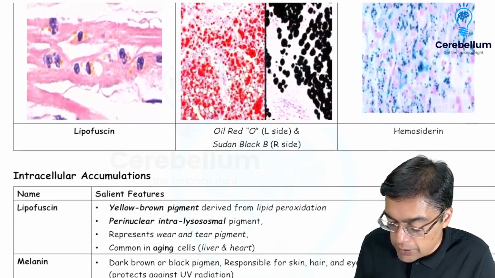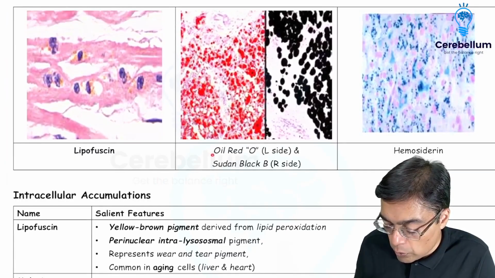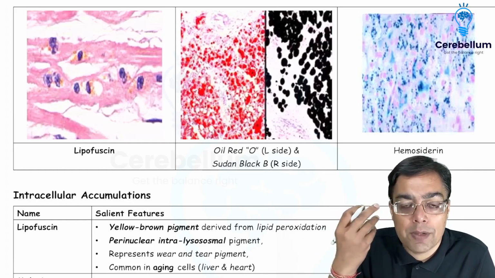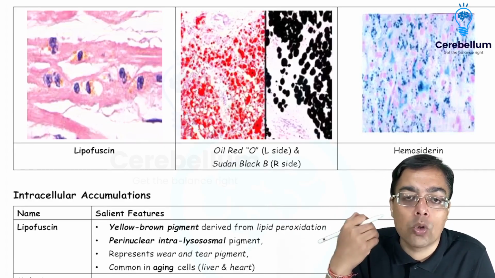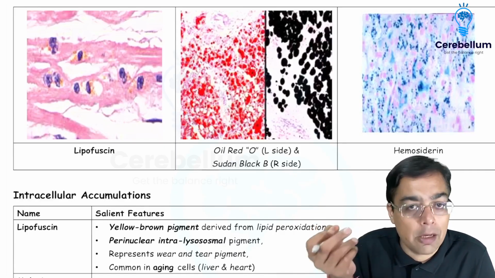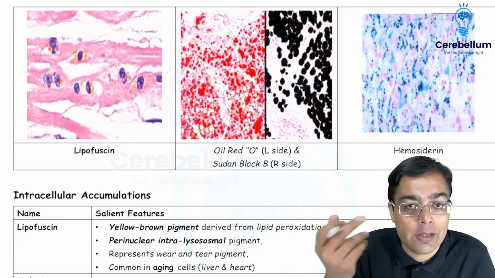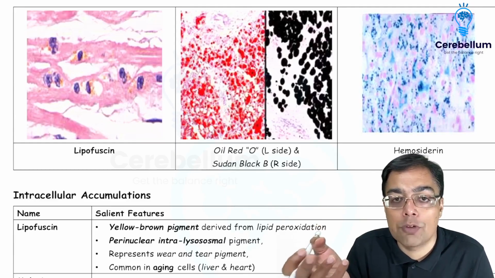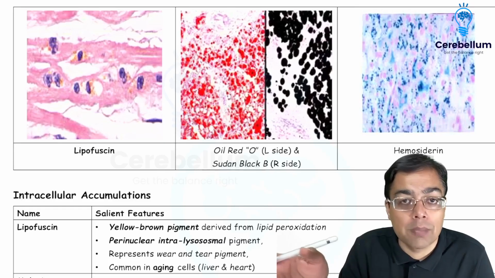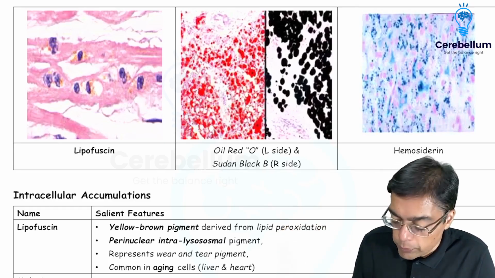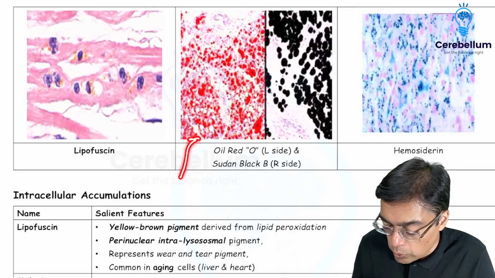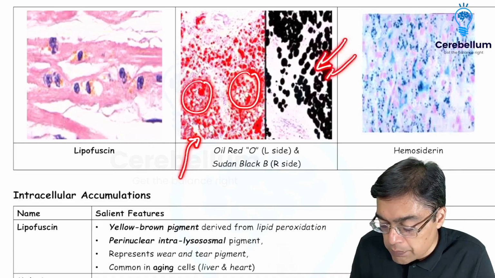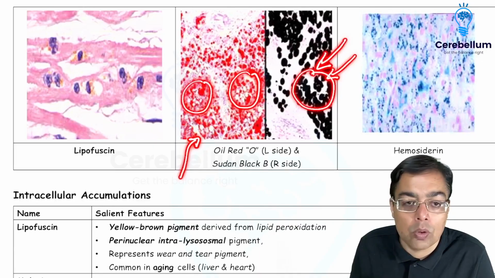Another one that we are asked in the exam is on something like the deposition of oil or lipids, which are going to have special stains for their detection. For the purpose of sectioning, we are not using liquid paraffin. We are using frozen section or cryostat so as to preserve them, especially in a real-time situation wherein you have an intraoperative patient and you wish to decide on the margins. For the detection of lipids, you're going to be using certain types of stains. For example, oil red O, which is going to stain the lipid red. You are going to have the lipids stained as black with the help of Sudan black. That's what we need to remember over here, right?